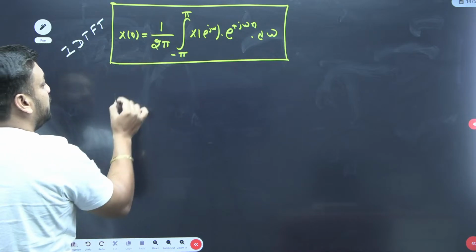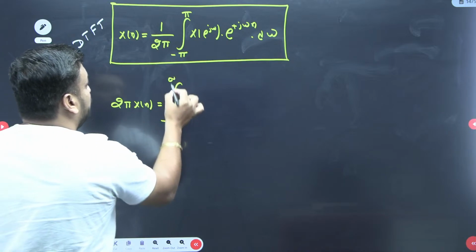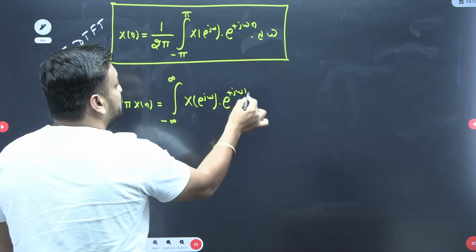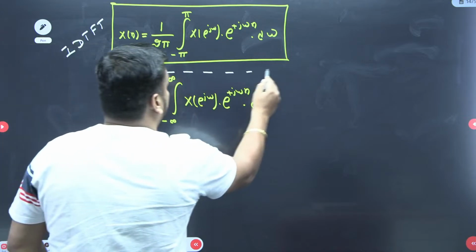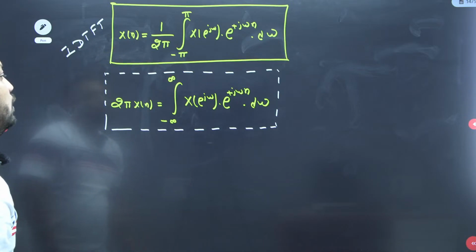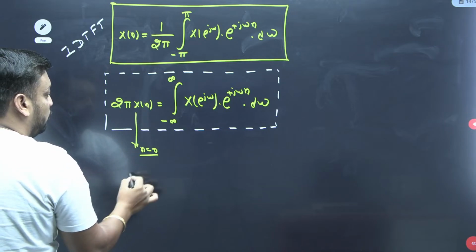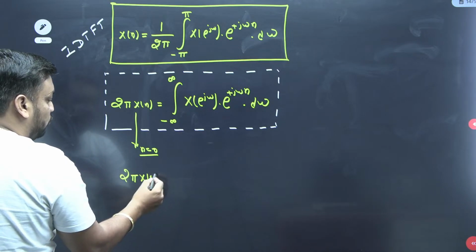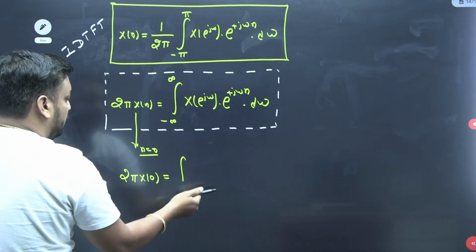So when you cross multiply by 2π, you will get 2π x[n] is equal to the integral of X(e^{jω}) e^{jωn} dω. Now student, tell me, if I put n equal to 0 in this, then what will I get? I will get 2π x[0]. e to the power 0 is what? 1. So the limits will be not minus infinity, sorry guys.